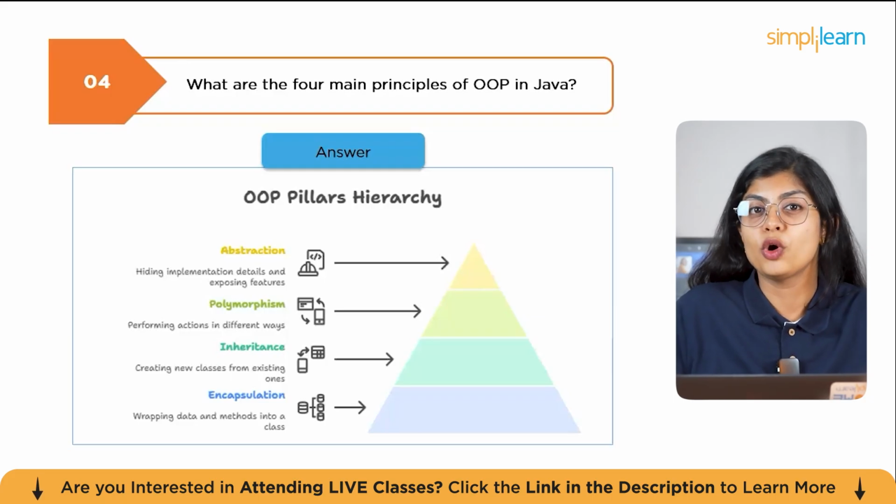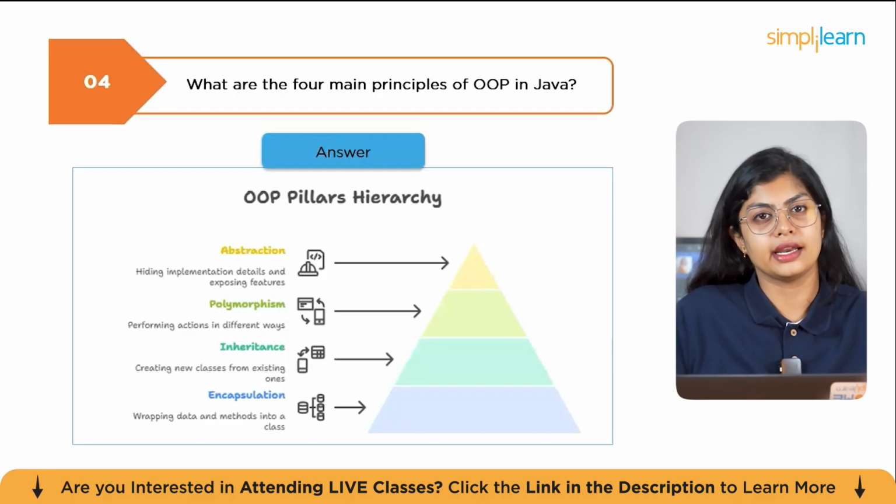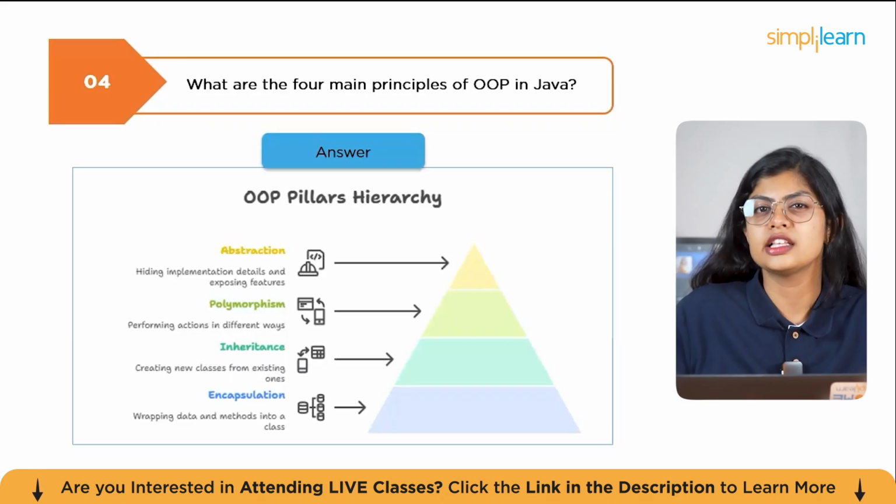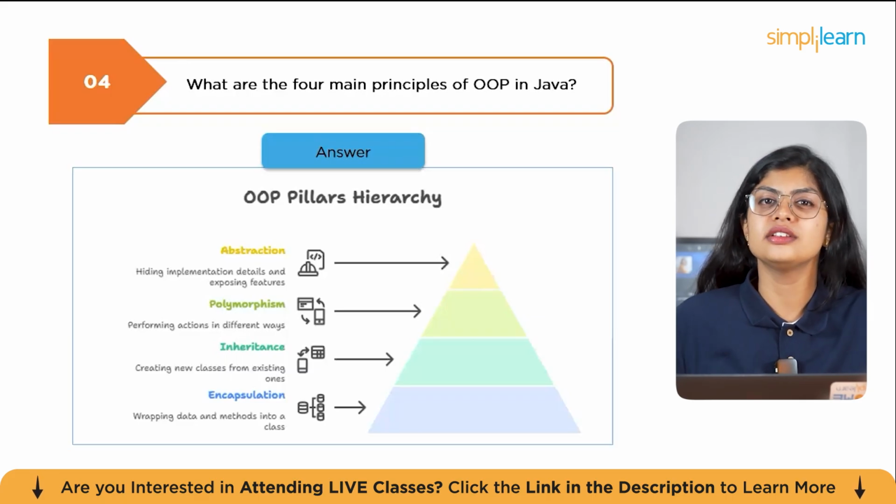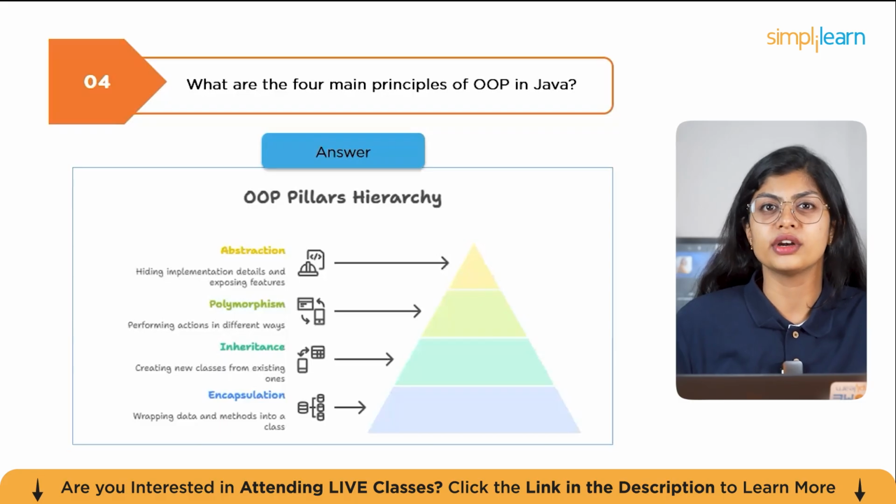The next one is polymorphism, which is performing a single action in different ways, for example, method overloading or overriding. Next, we have abstraction, which is hiding implementation details and exposing only essential features, achieved using abstract classes and interfaces. These principles make Java code modular, maintainable, and reusable. For instance, in a payroll system, you can define a general employee class and create subclasses like manager or intern that inherit properties and behaviors.